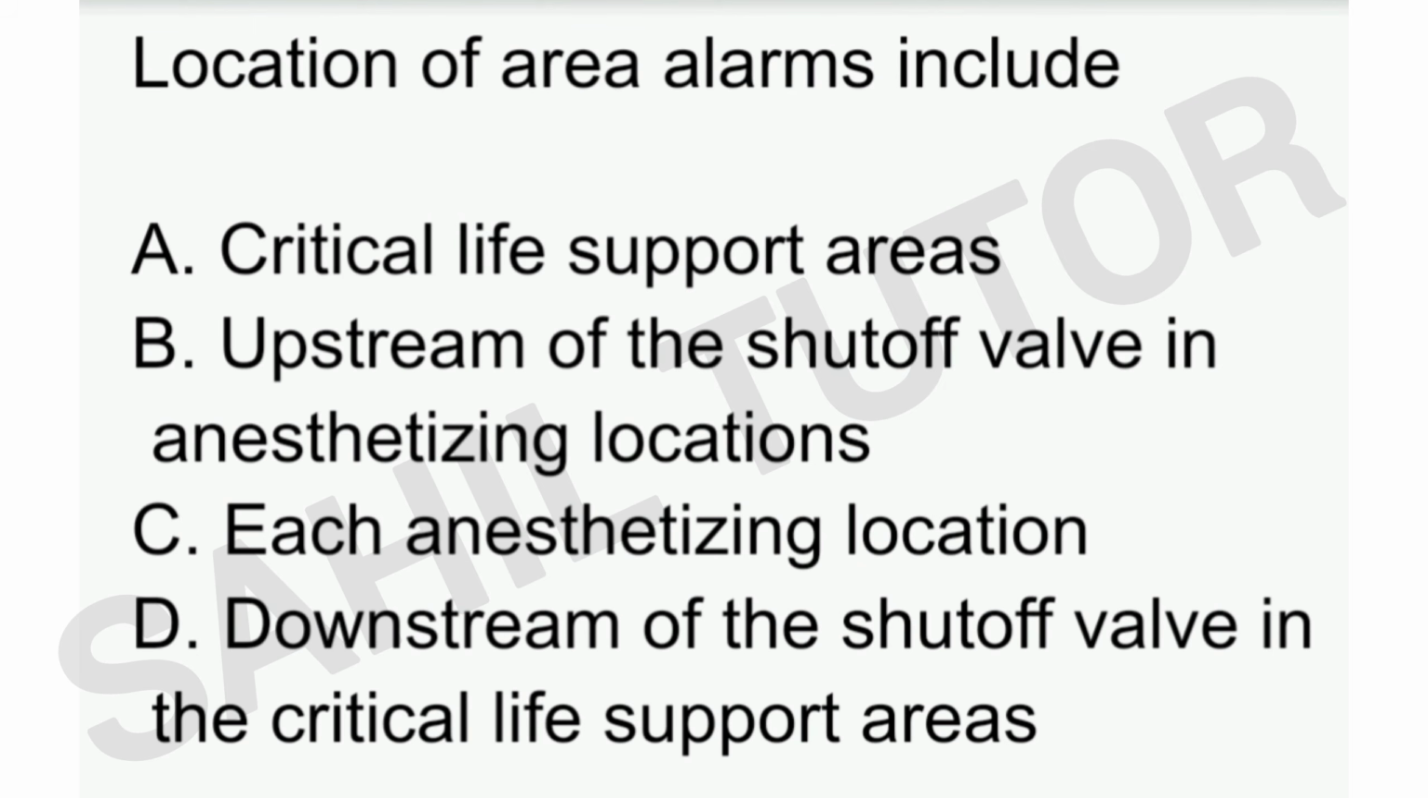Next question is, location of area alarm include. Options are critical life support area, upstream of a shutoff valve in anesthetizing location, each anesthetizing location, downstream of the shutoff valve in the critical life support areas. Right option is D, downstream of the shutoff valve in the critical life support areas.